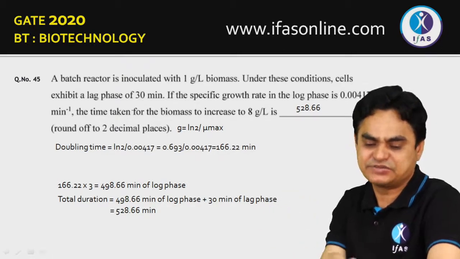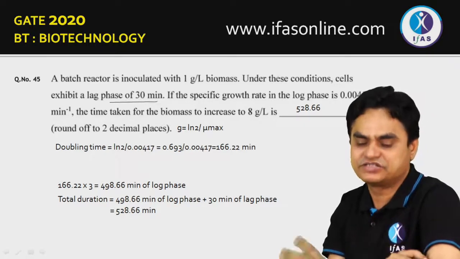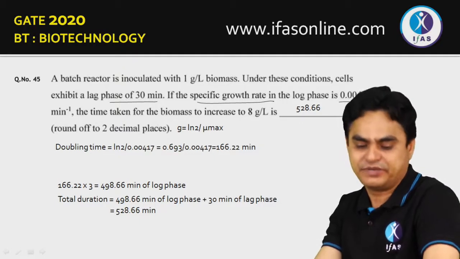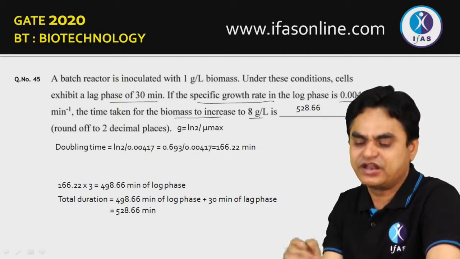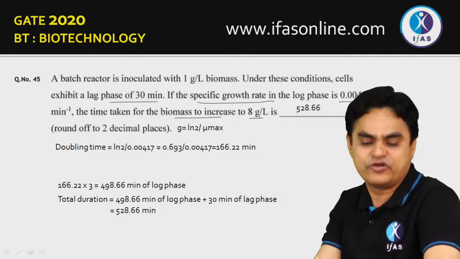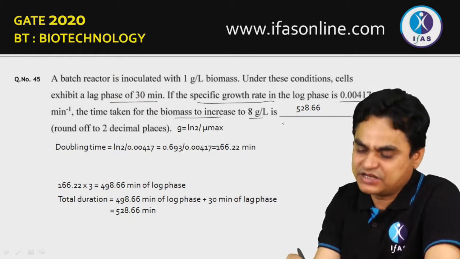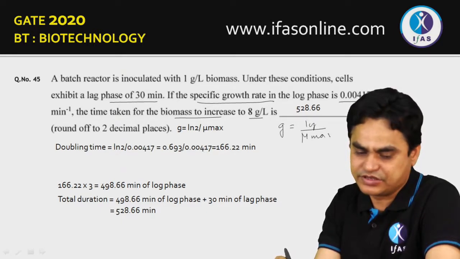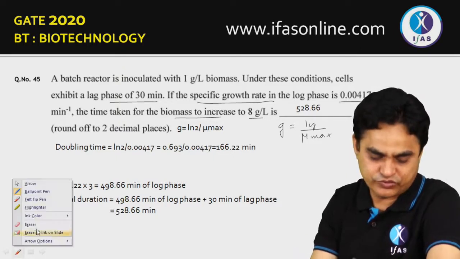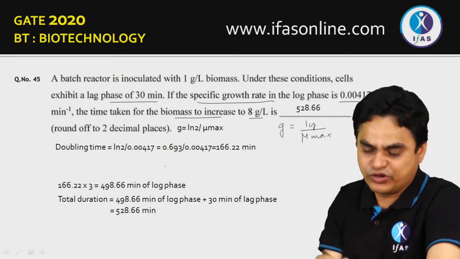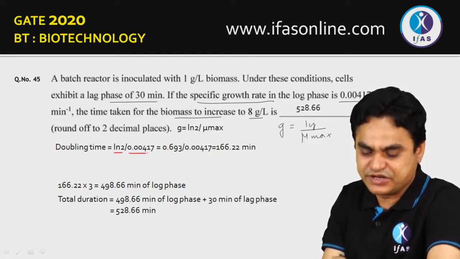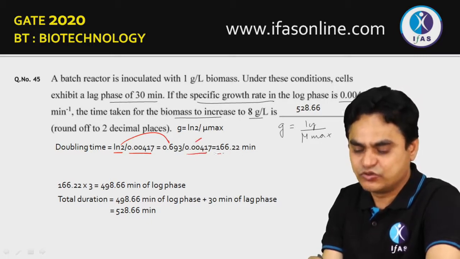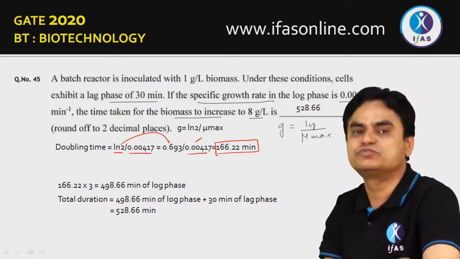Under these conditions, cells exhibit a lag phase of 30 minutes. Then there is a specific growth rate in log phase, which is 0.00417 per minute. The time taken for biomass to increase from 1 gram per liter to 8 gram per liter, you have to calculate this. We know that doubling time, that is G, is equivalent to log 2 divided by the maximum specific growth rate. The value of log 2 is 0.693, and the maximum specific rate is also given. So you can say doubling time is 166.22 minutes.